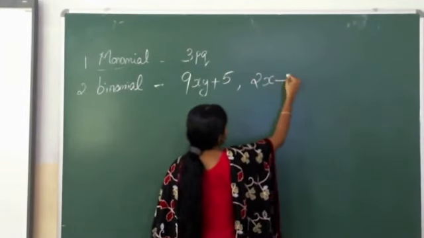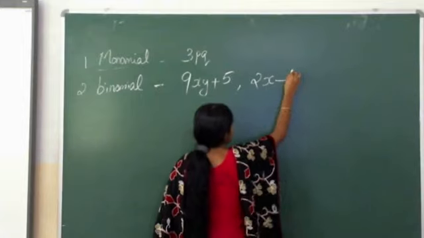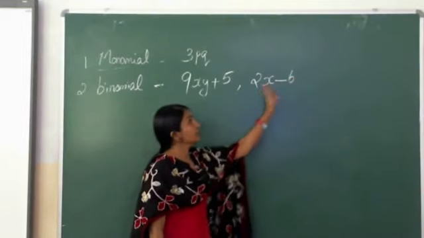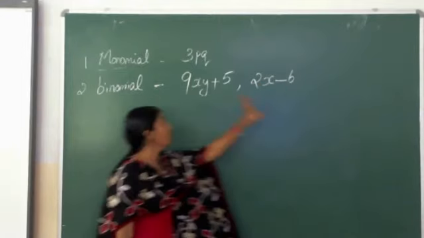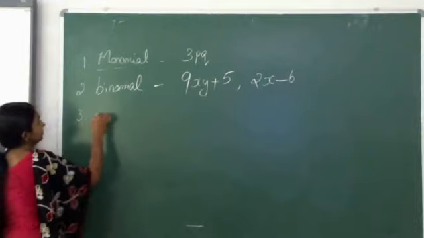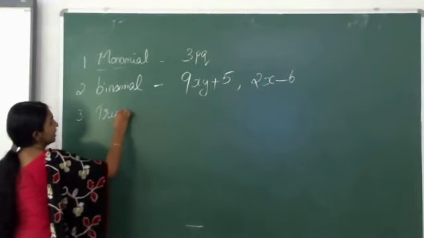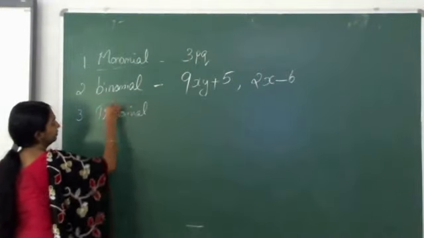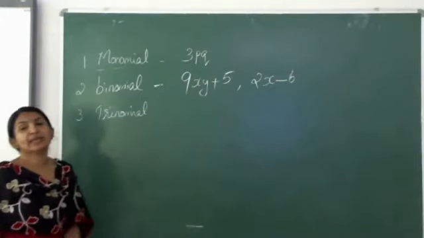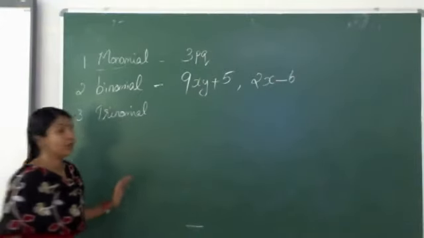2x minus 6. Only one variable is there, but 2 terms. So we can say it is a binomial. Next one, trinomial. What is meant by trinomial? If there are 3 terms, we say it is a trinomial.